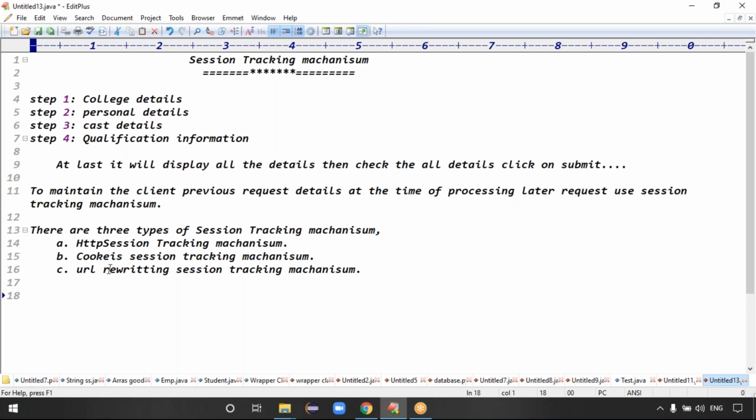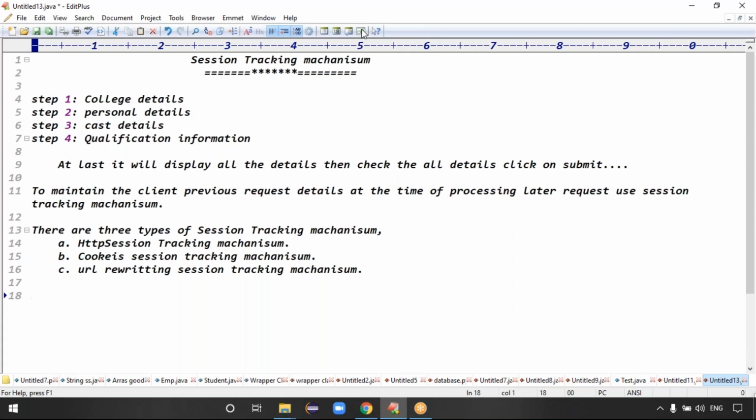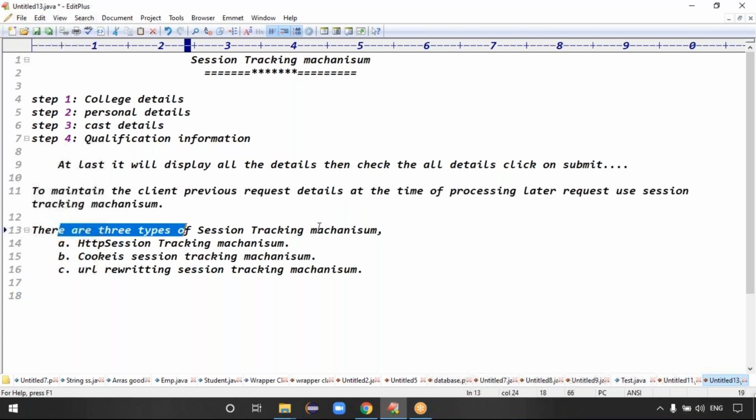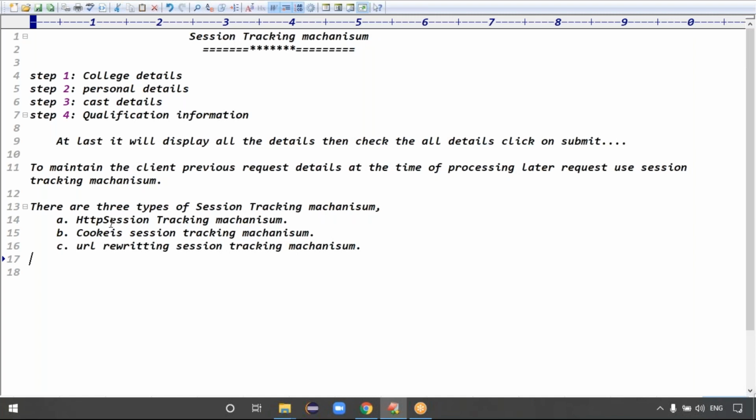What's the purpose of session tracking mechanism? To maintain the client's previous request data at the time of processing a later request, we will use the session tracking mechanism. There are three types: HTTP session tracking mechanism, cookie session tracking mechanism, and URL rewriting session tracking mechanism.